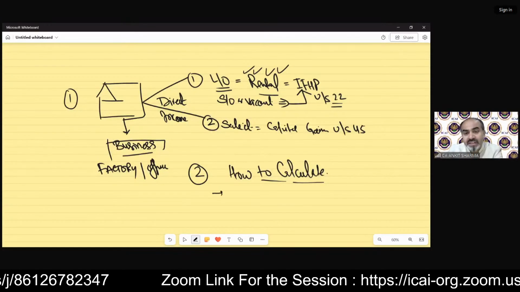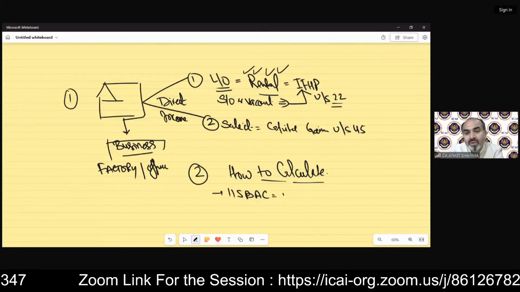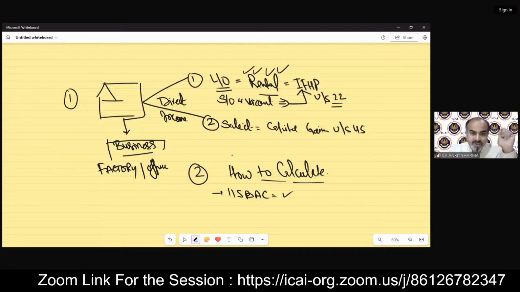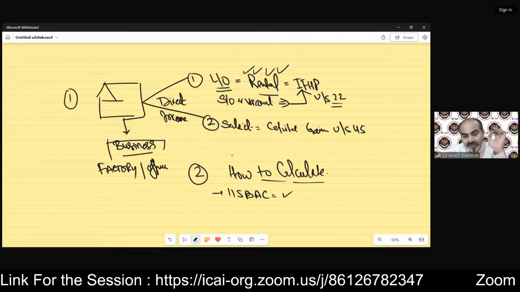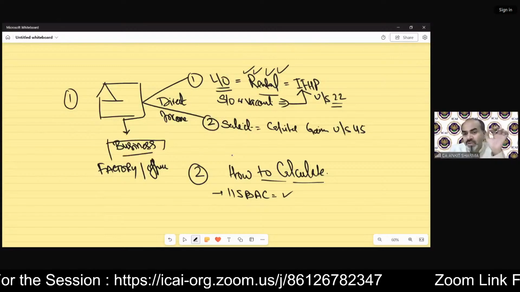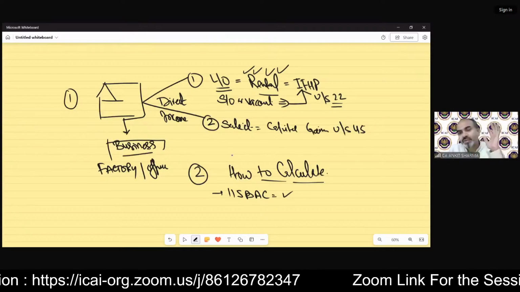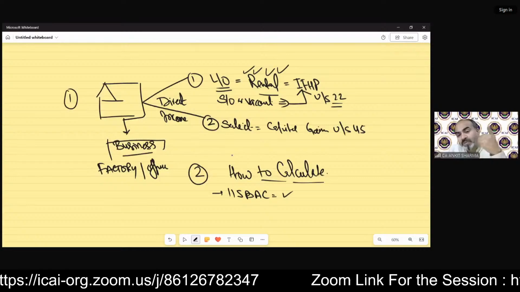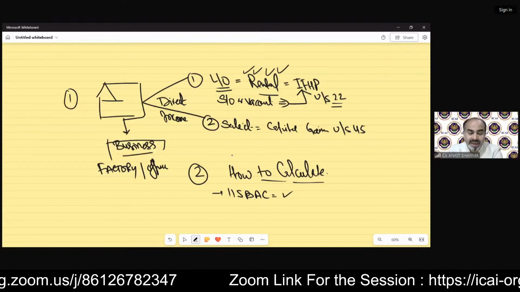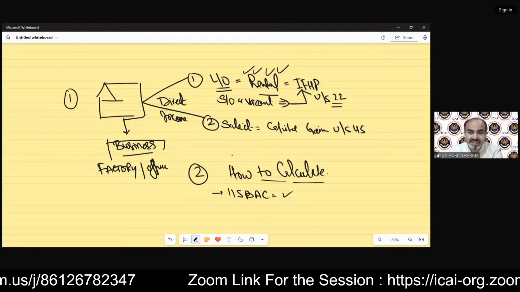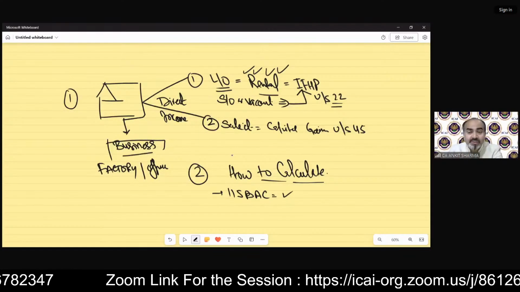First of all, section 115BAC applicability. You have to read the full question. You have to see what exactly the examiner demands, whether he's asking you to solve this question as per section 115BAC, that means the default tax regime, or otherwise with an optional tax regime. Because if it is going to be solved as per section 115BAC, then there are certain provisions which need extra importance.